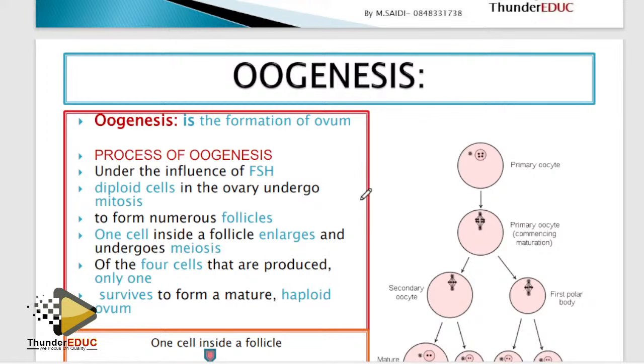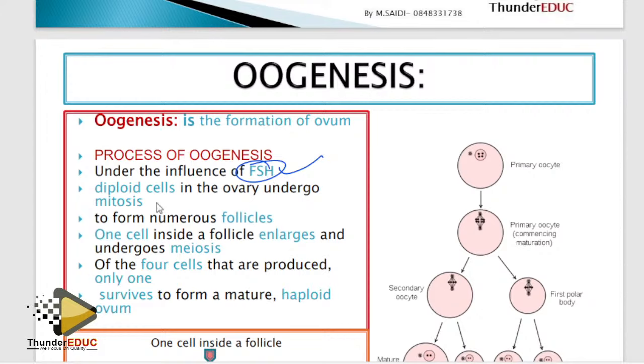Oogenesis. What are you talking about on oogenesis? Same story. Don't waste time with too much information in your books and end up cracking your head. We're not looking for that. This is what we are looking for. Formation of the ovum, oogenesis, is a process under the influence of FSH, on a diploid cell. Don't use FSH when it's terminology. If it's terminology, please don't use FSH. Say follicle stimulating hormone. But if it's not terminology, it's cool.